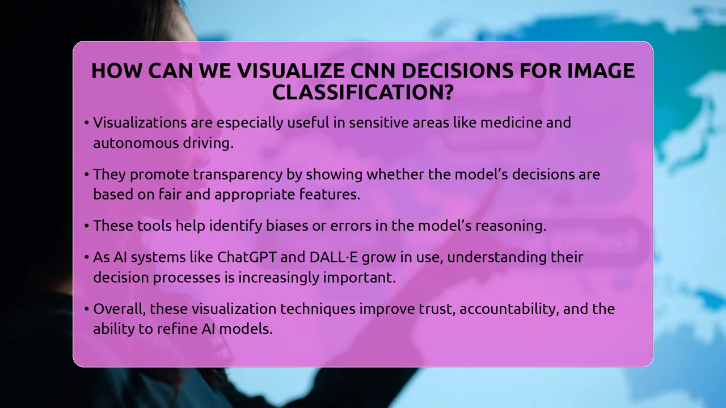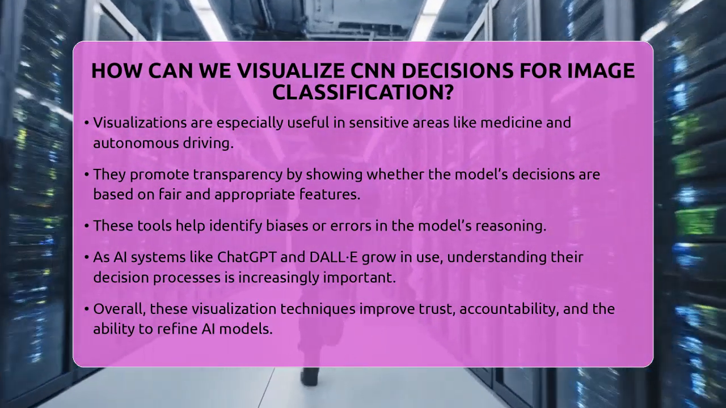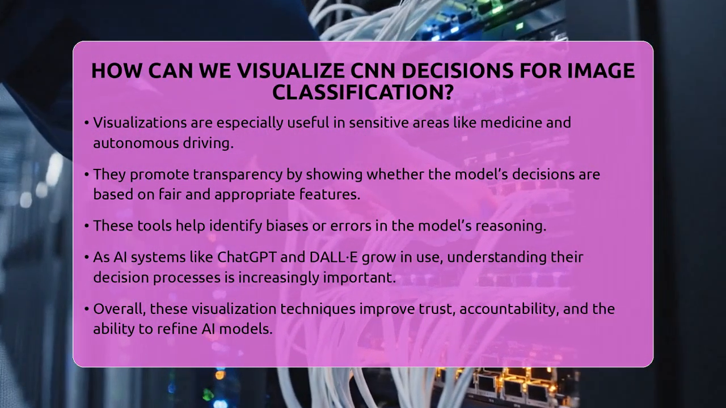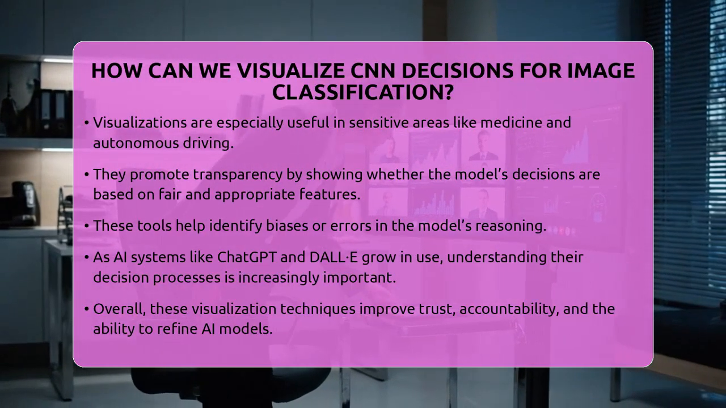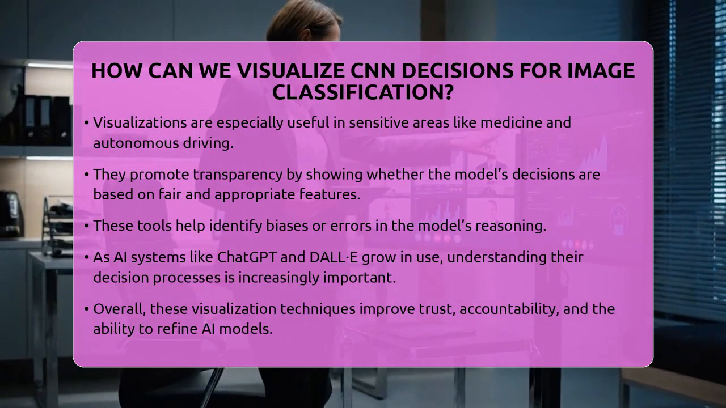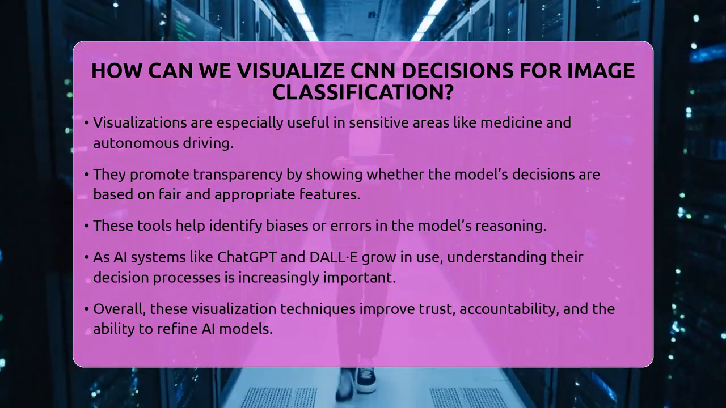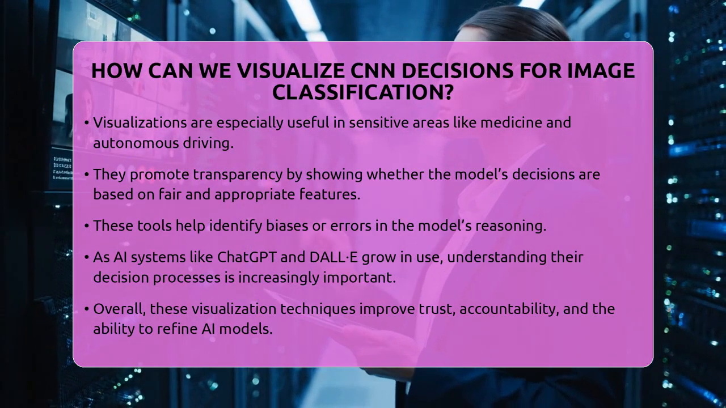In short, visualizing CNN decisions for image classification involves techniques like saliency maps, Grad-CAM, and Guided Grad-CAM. These methods highlight the parts of an image that most influence the model's prediction. They make the decision process clearer and more understandable. This not only helps improve the models but also builds trust and accountability in AI systems.